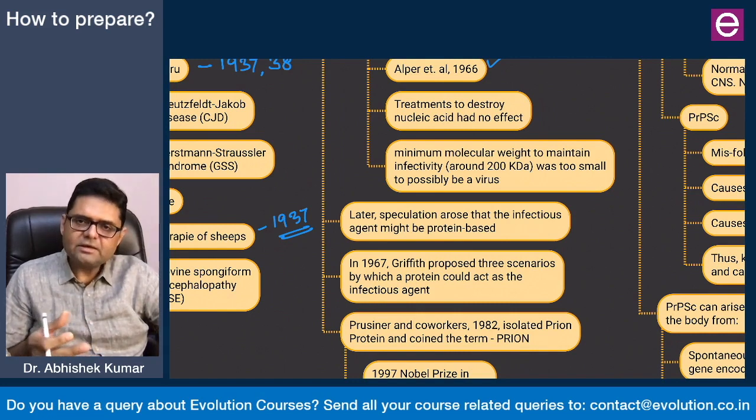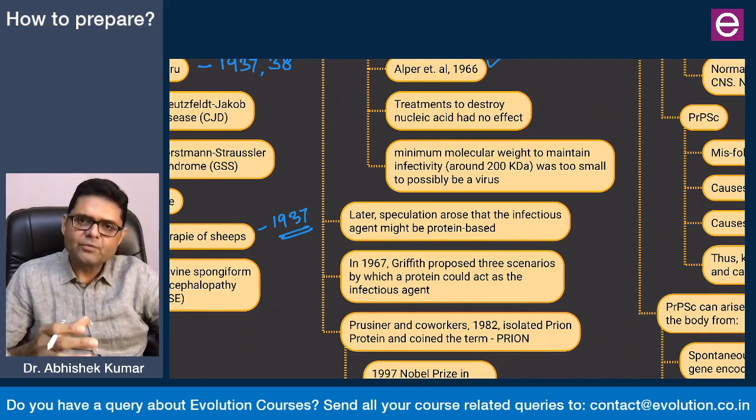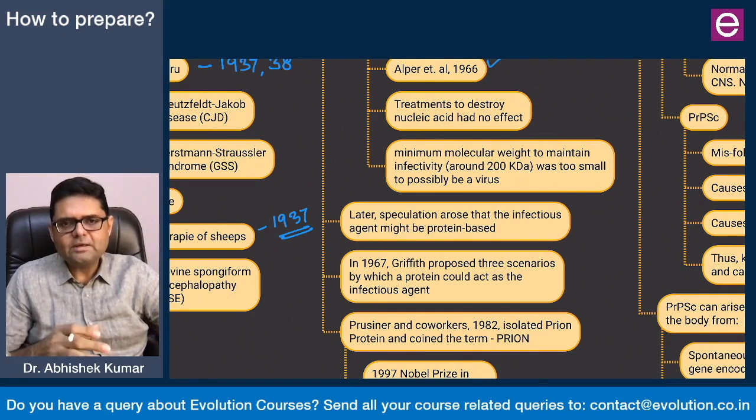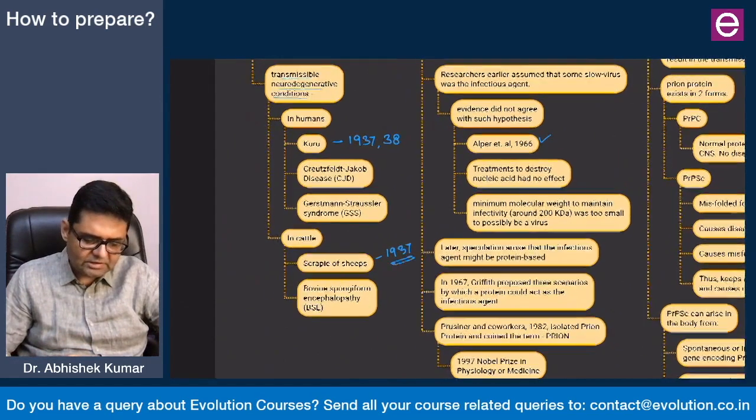And I will later tell you how most of the students simply prepare a general account of prion, and even when the question is specifically asking on the hypothesis, they end up explaining the prion and they come back. So apparently this is not the right way to answer a question on prion hypothesis. The structure that we are discussing is something that will do justice to prion hypothesis. Anyways, coming back to the prion hypothesis history.